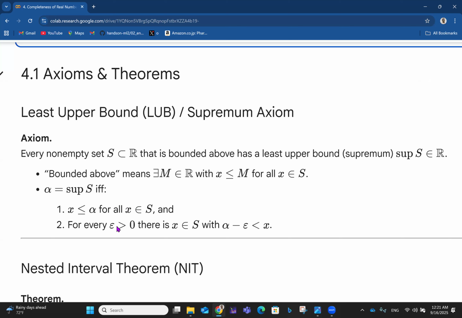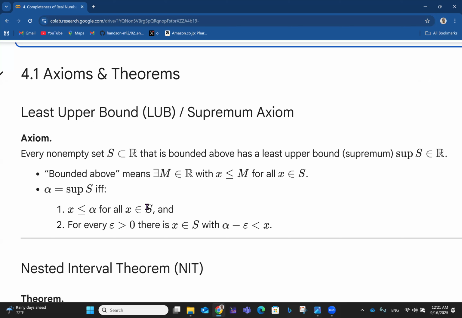Like I've always said, the idea of epsilon is a positive number that is very small, maybe close to 0, but it's guaranteed that it's positive.